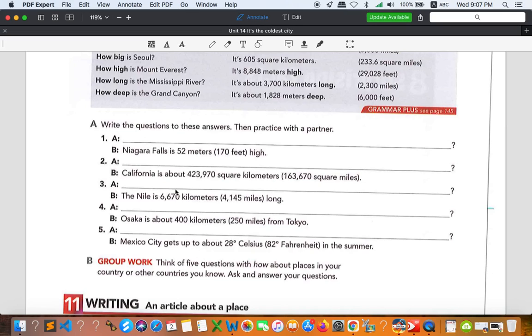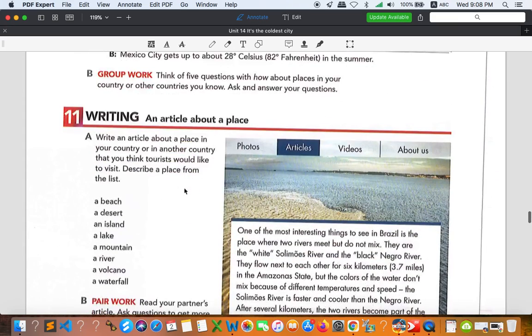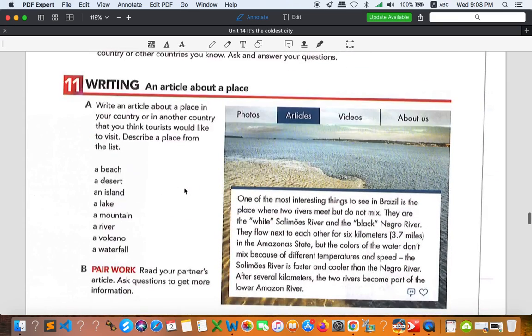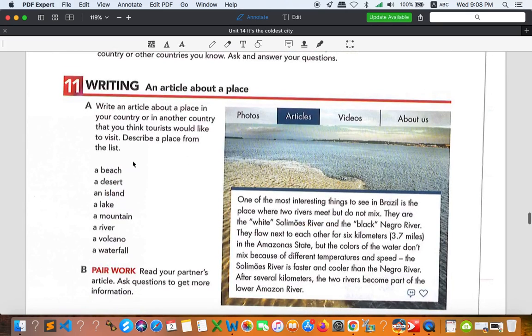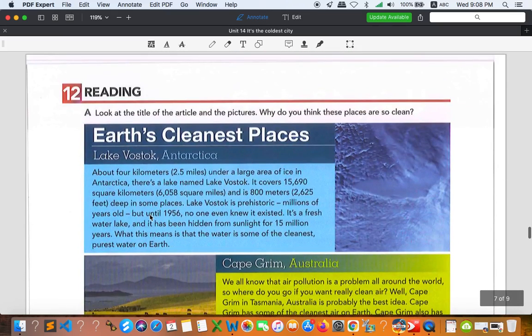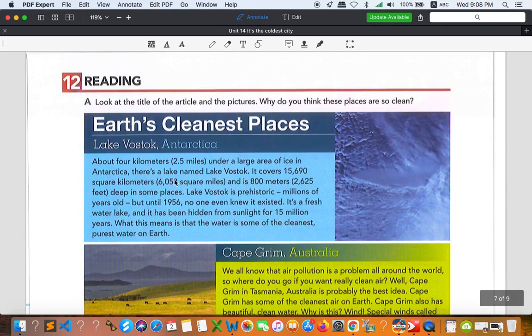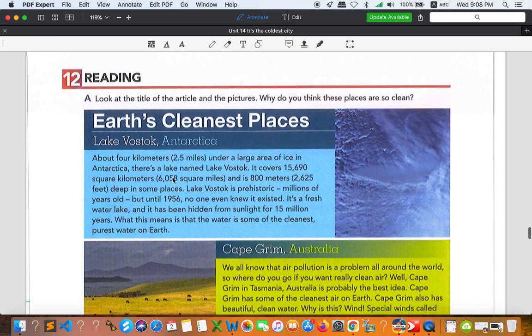All right, so when you finish practicing this one, everyone, you can go to number 12, not 11. 11 is just writing about the article of a certain place, so you don't have to. So let's go to reading right here. Look at the title of the article and the pictures. Why do you think these places are so clean? In order to find out whether they are really clean, you need to read the text.